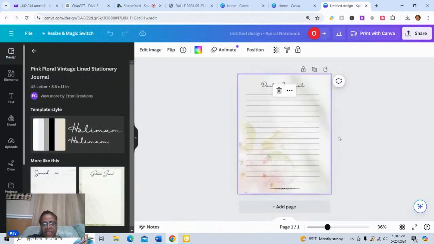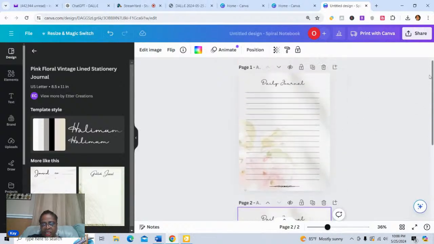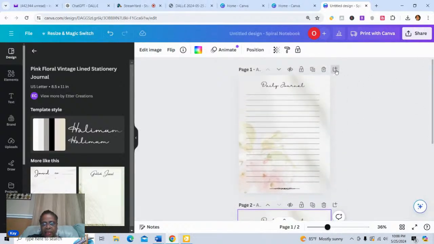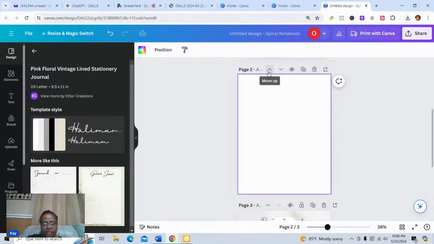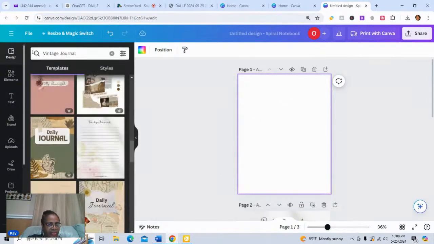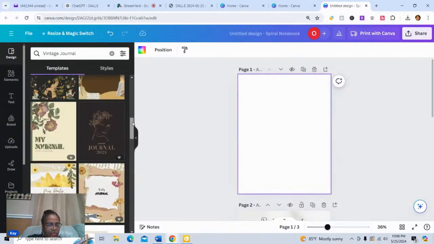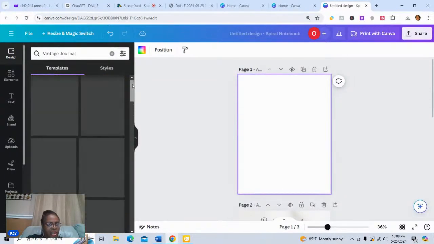I'm going to take that here and then I'm going to duplicate it because I'm probably going to use that as a page, and I think I'll add another blank page here, and then I'm going to move it up because what I want to do next is create my cover. And so I saw something. Let's go back over here and see if we see a cover that we might use for the main image.